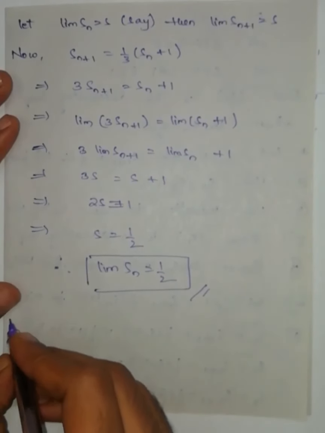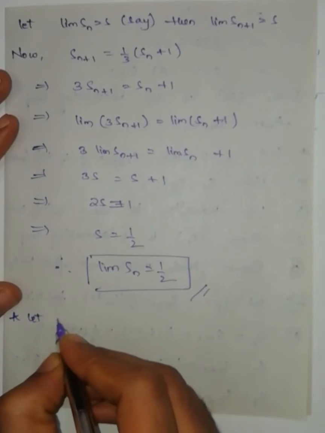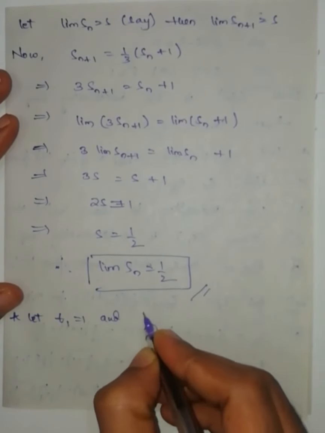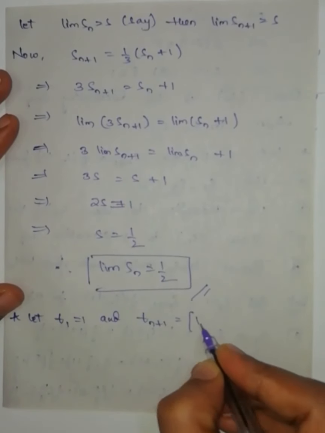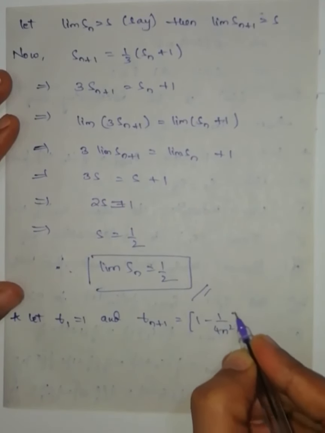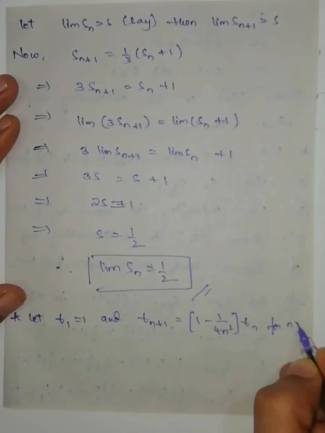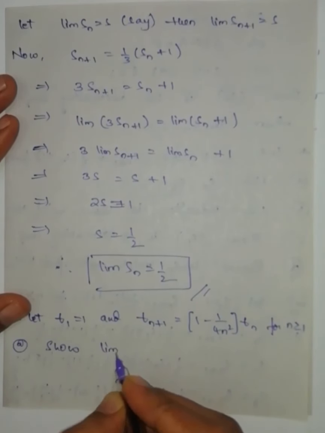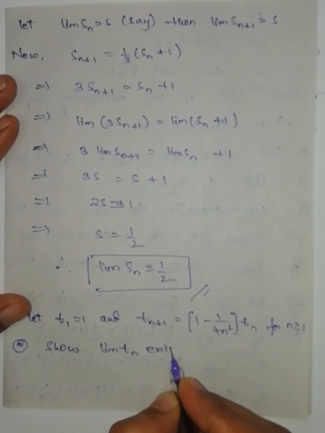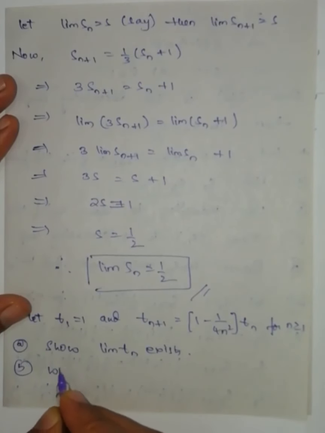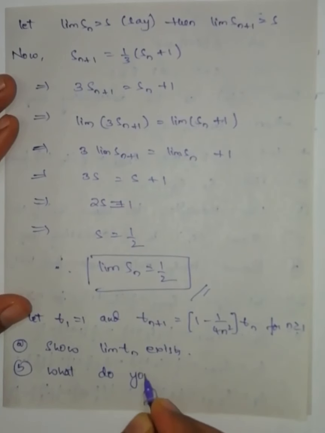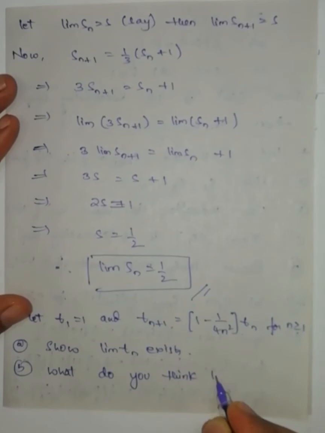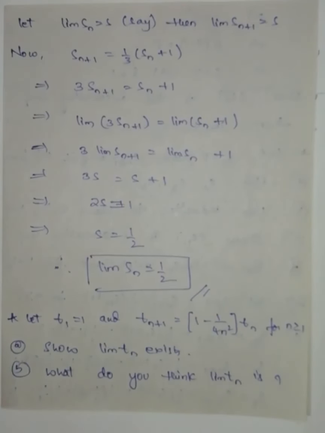Next problem. Let t1 is equal to 1 and tn plus 1 is equal to 1 minus 1 by 4n square into tn for n greater than or equal to 1. In this, first one, show the limit of tn exists. Second one, what do you think the limit of tn is? Solution.